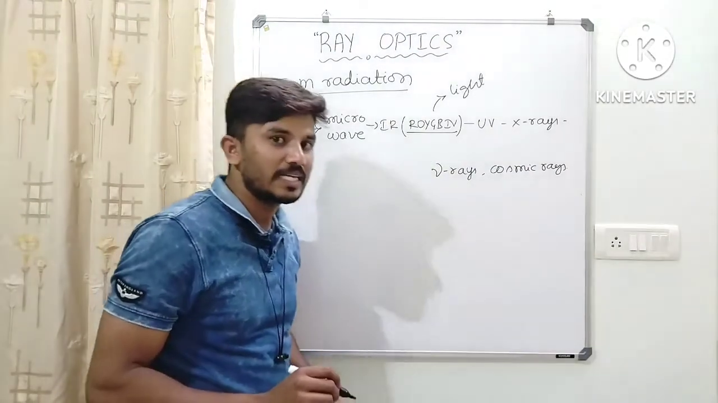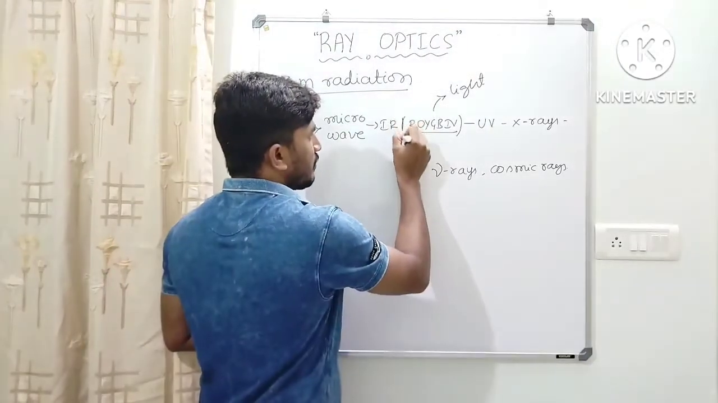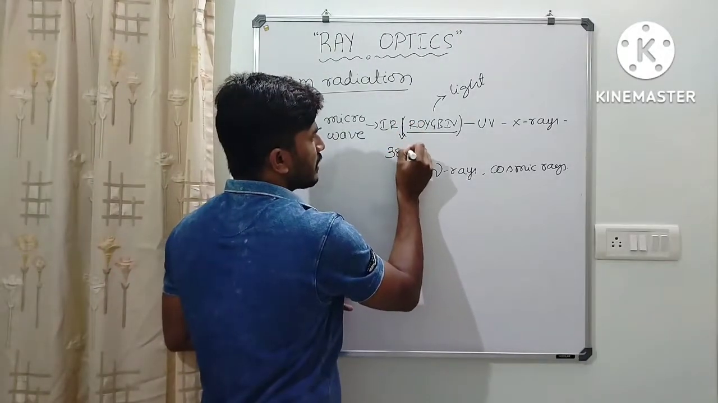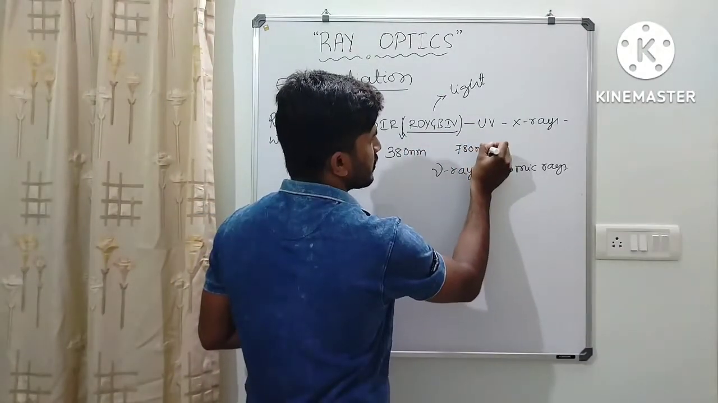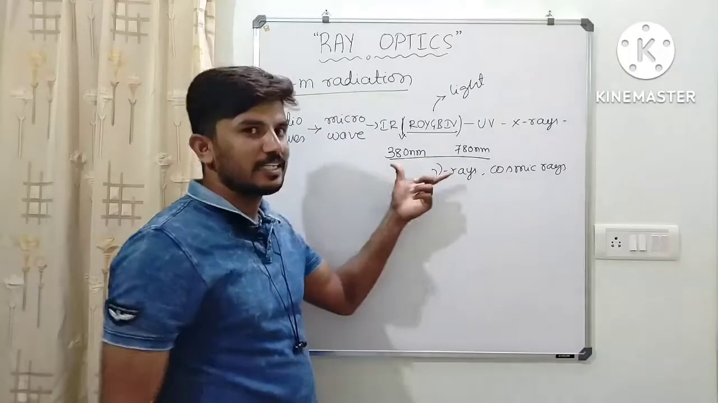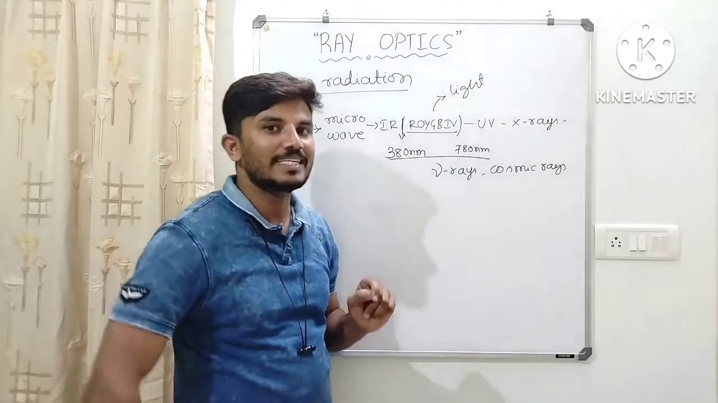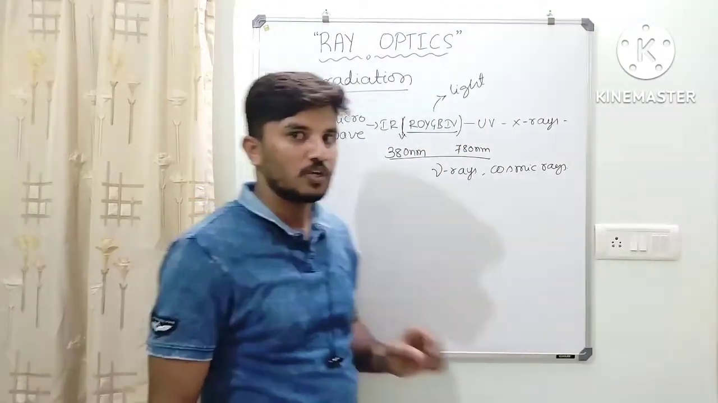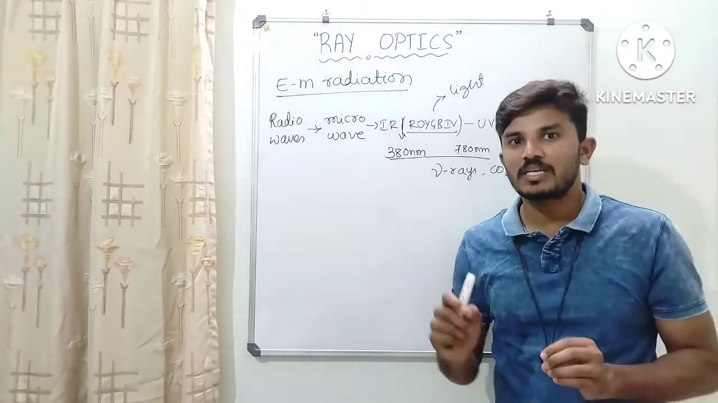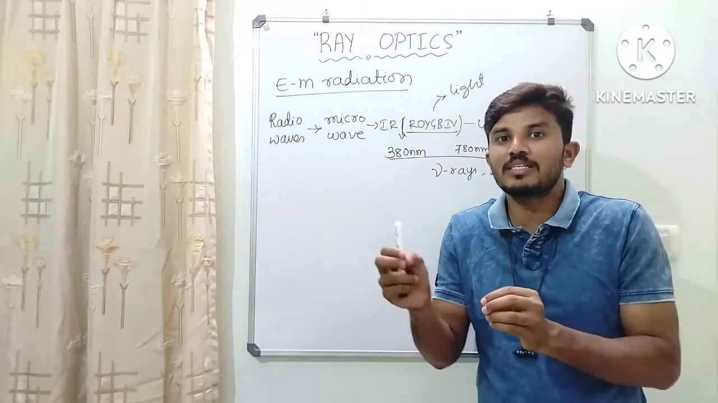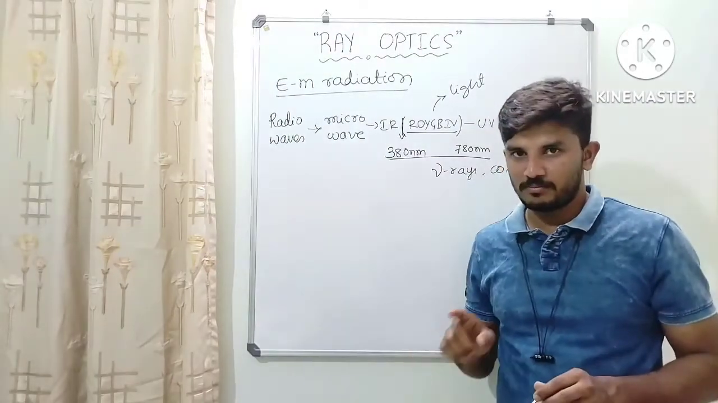This electromagnetic radiation starts from the wavelength of 380 nanometers to somewhere around 780 nanometers. This range of electromagnetic radiation is visible and it is called light radiation or just light. So what is light? Light is an electromagnetic radiation whose wavelength ranges from 380 nanometers to 780 nanometers. Is that clear?